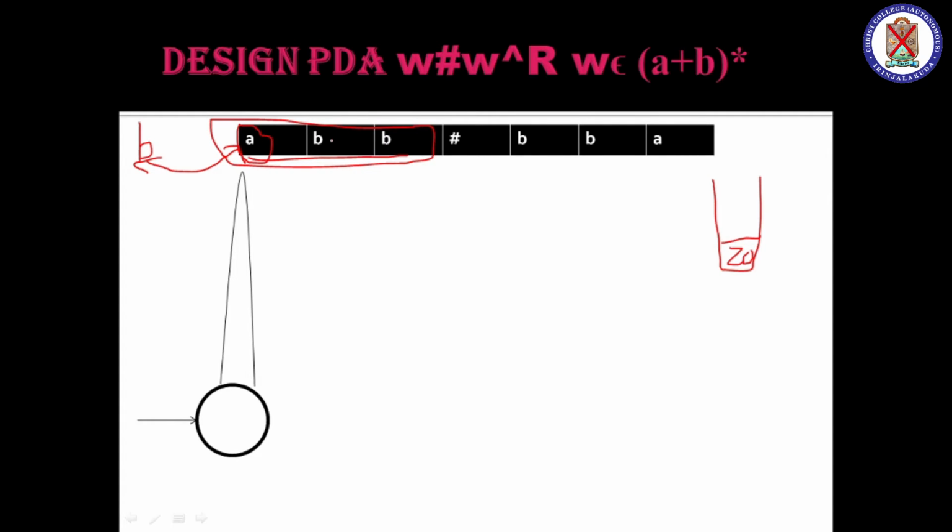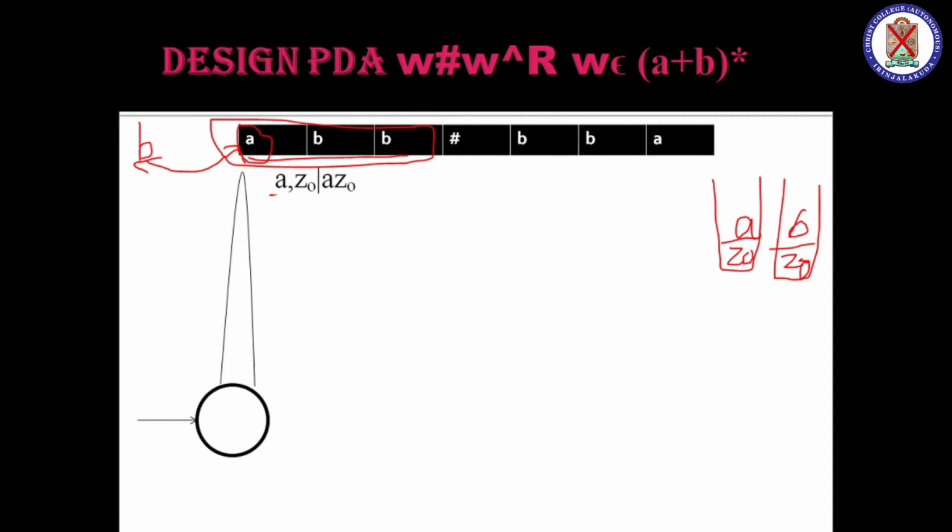Every string, these three positions, when I am marking, I am assuming 3 positions, W, length 3. So every position has the possibility of both A and B. So with Z0 on the top, when the tape has A, A will come on top of Z0. But when I assume it as B, if I write a string which starts with B, it will come with B, isn't it? So that's the concept discussed here.